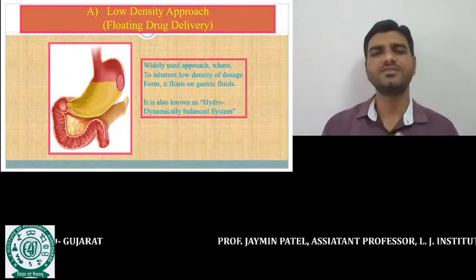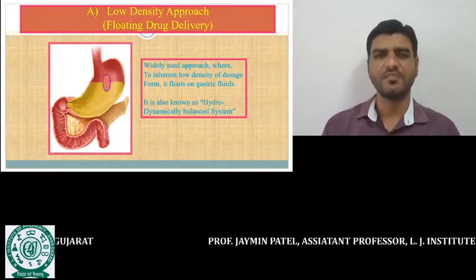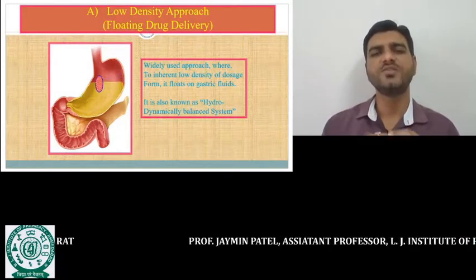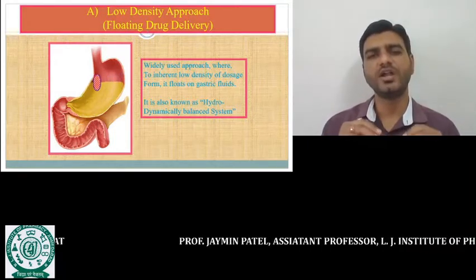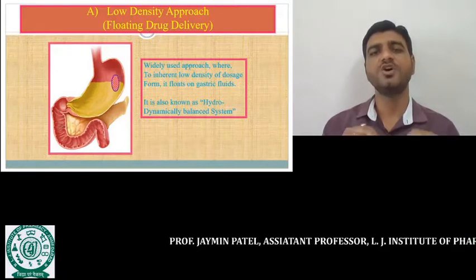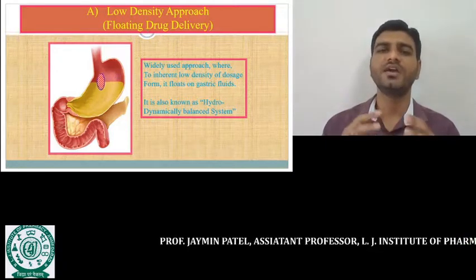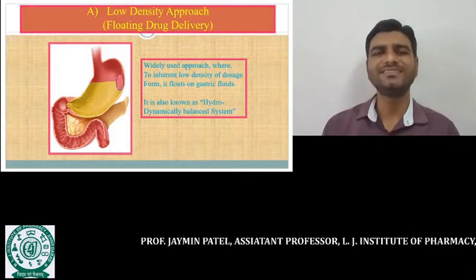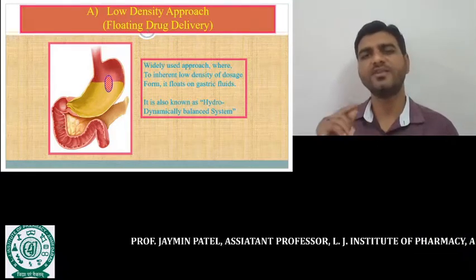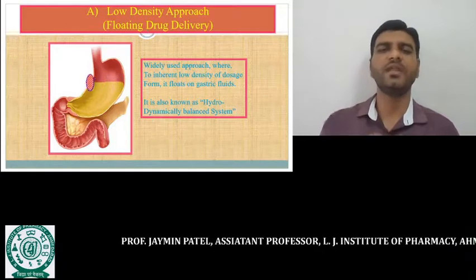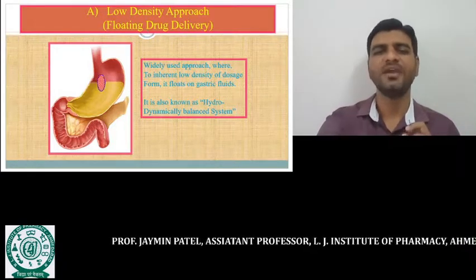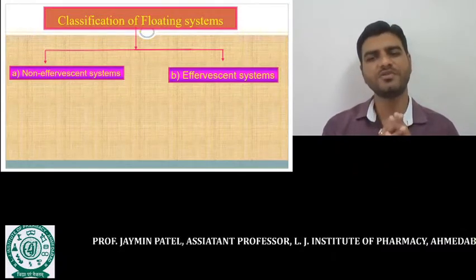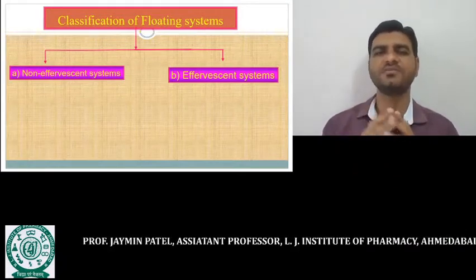It is also called a floating drug delivery system. It means we formulate the formulation in such a way that it should float over the gastric juice. We make the density of the formulation less than 1, so ultimately it will remain in the floating condition. There are two main approaches in the floating system: one is the non-effervescent approach and the second is the effervescent approach.